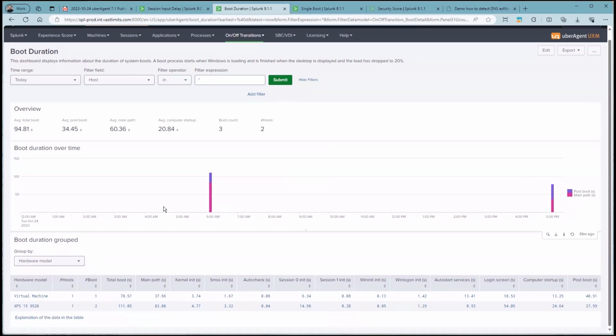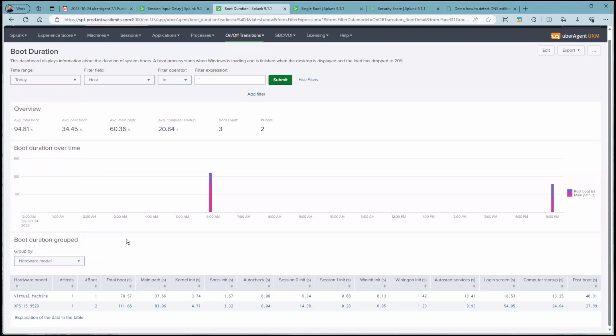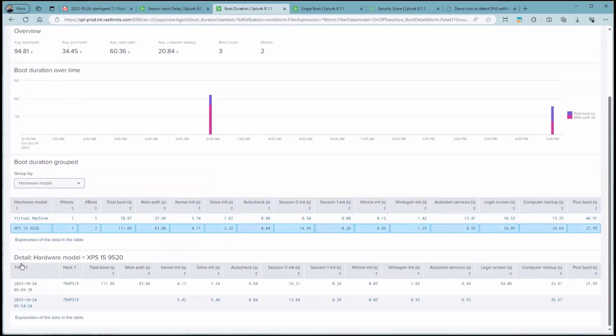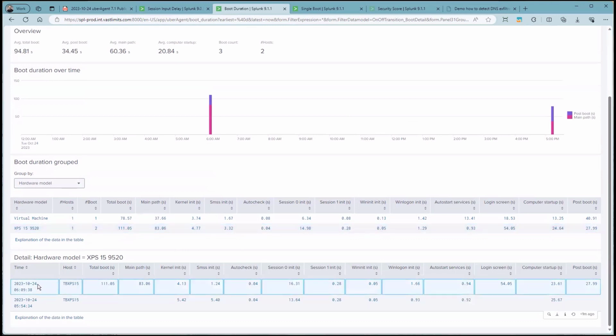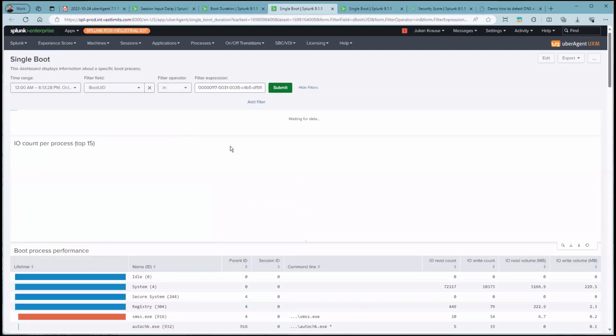If you scroll down a little bit, you can see those boots grouped by hardware model by default. Other groupings are available. If you want to find out which machines are part of a hardware model group, just click on the row and the new table reveals the actual information about the host and the boot times. Click on a row to analyze it in detail with our single boot dashboard.